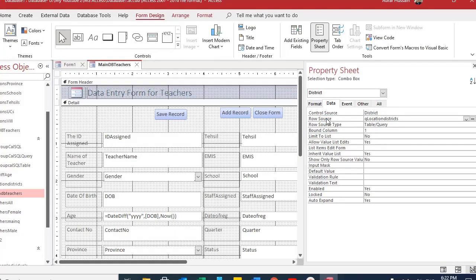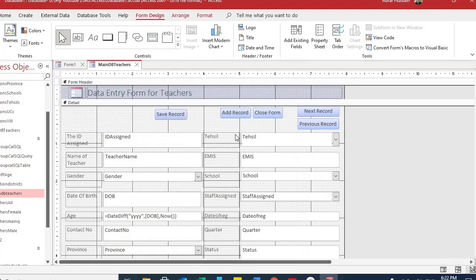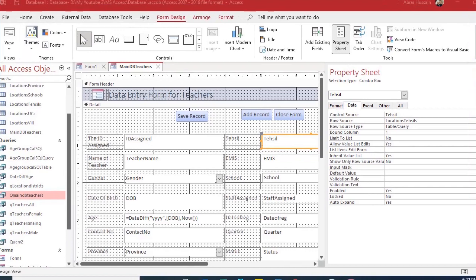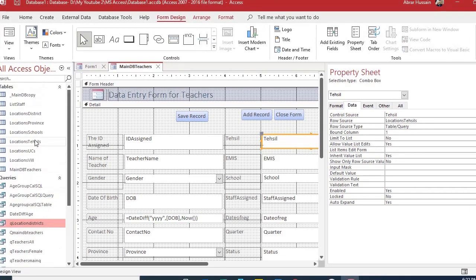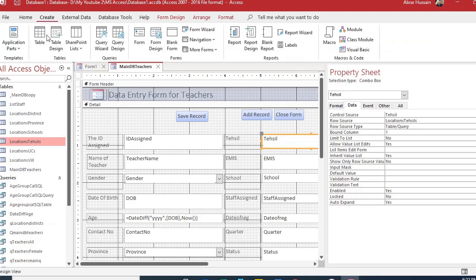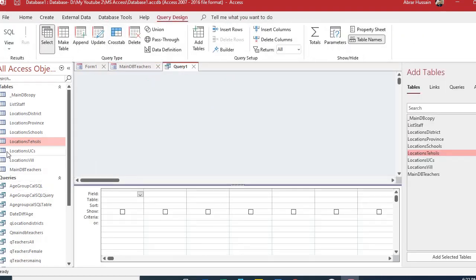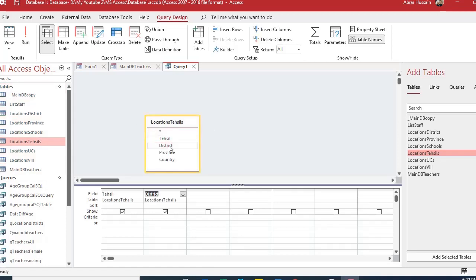Go to design view. Now in the tehsil one, what is the name of this column, this text box? That is tehsil. Now let's create a query for location tehsil also. This is the location tehsil. Go to design and from here bring this location tehsils, and here also I need all these columns.